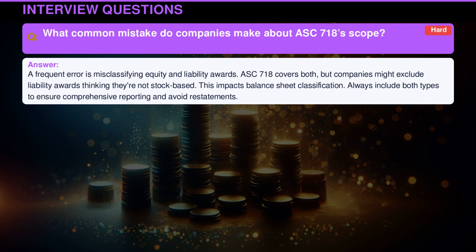A frequent error is misclassifying equity and liability awards. ASC 718 covers both, but companies might exclude liability awards thinking they're not stock-based. This impacts balance sheet classification. Always include both types to ensure comprehensive reporting and avoid restatements.